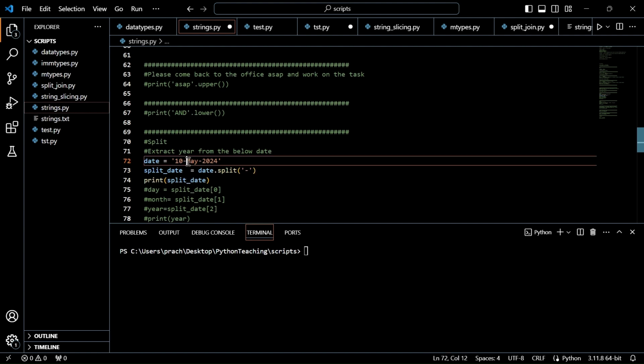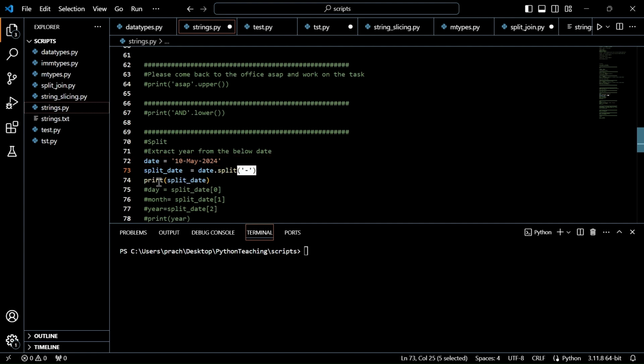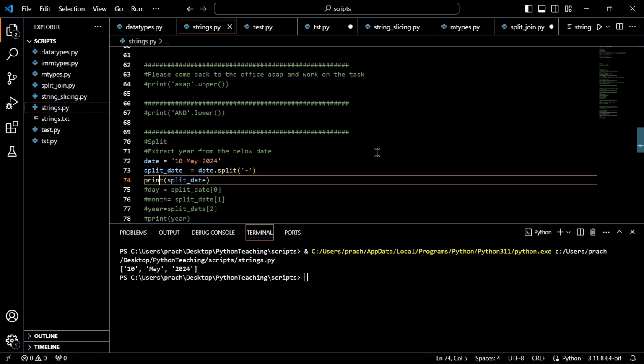In some cases you will have colons, in some cases you will have commas. Sometimes you get a list of marks, comma separated values. 10 comma 20 comma 30 comma 40 comma 50. Now you want to split those marks subject wise. In that case, you do dot split of comma, because in your string you have commas. But here we are using this to split. Let's see what is the outcome.